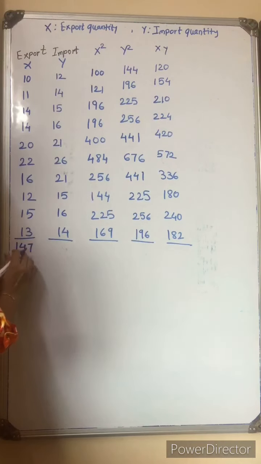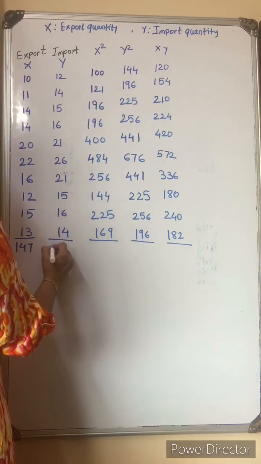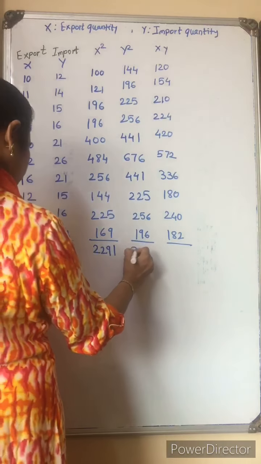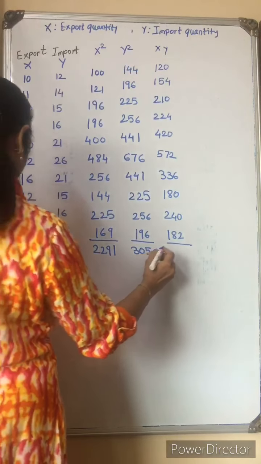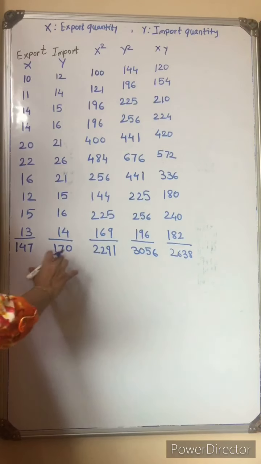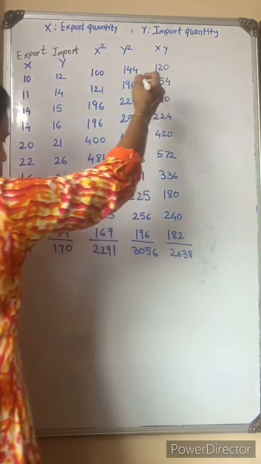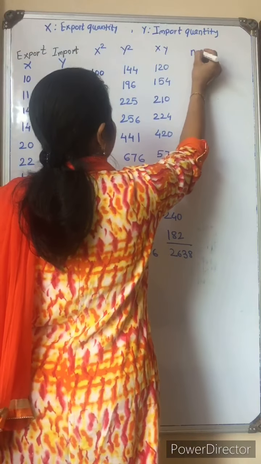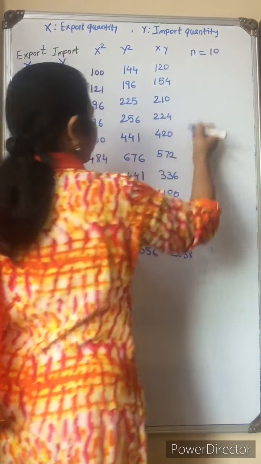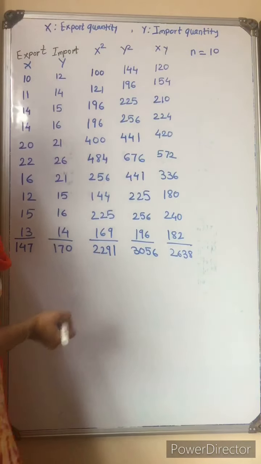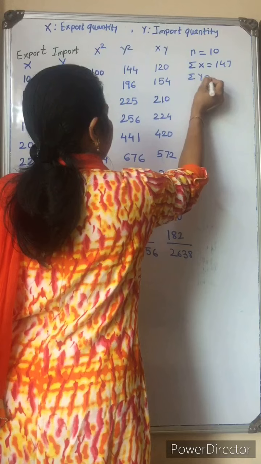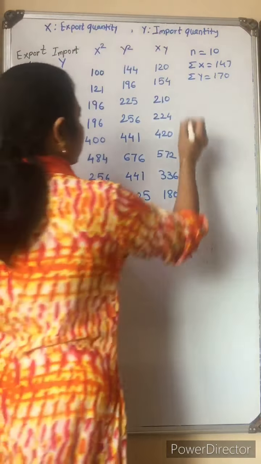We find the summation of x value, the summation of y value. For calculation purposes, you can write down here the value of n. First of all, you can count, 10 values are there, so the value of n is 10. We need n also, therefore I write summation of x is 147, summation of y is 170, then summation of x square.